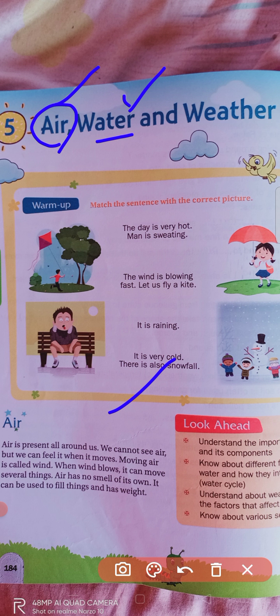Now again the water bodies are filled up with water, and this is a routine, circular or cycling process. We term it the water cycle, right?